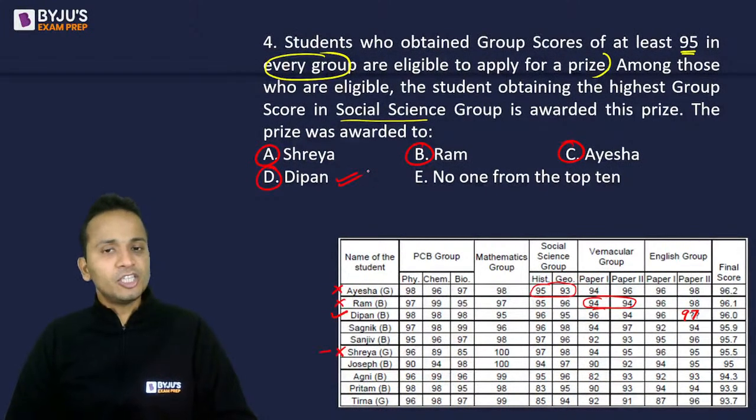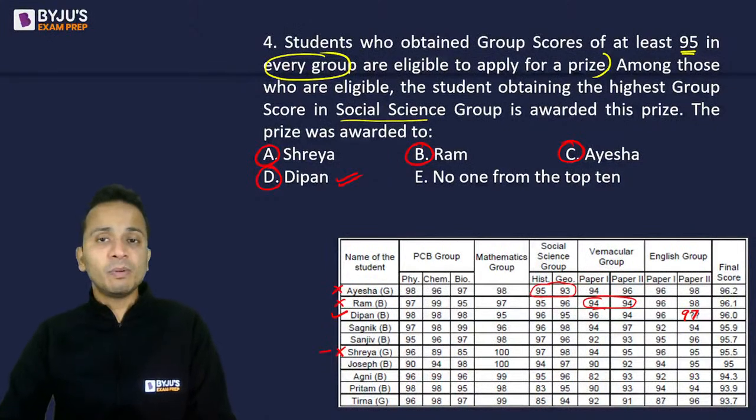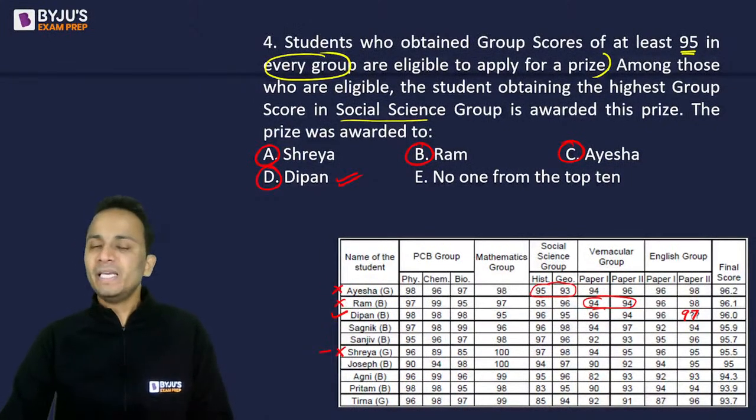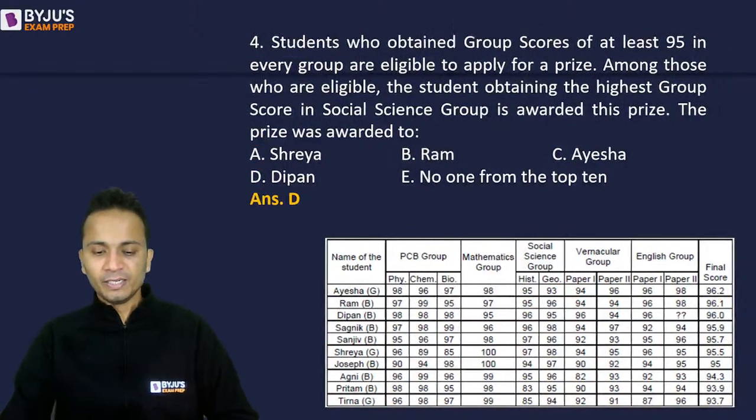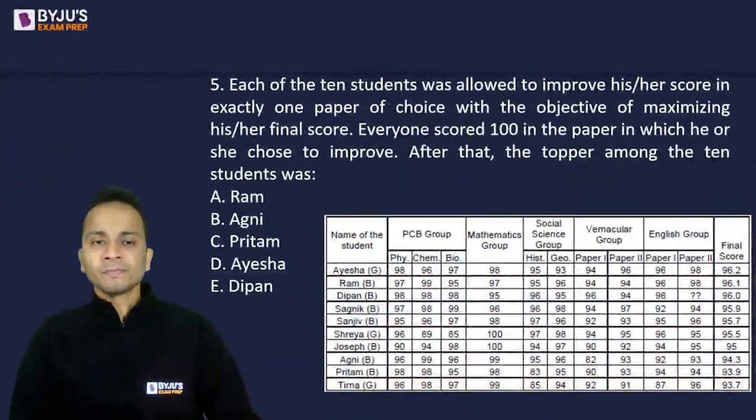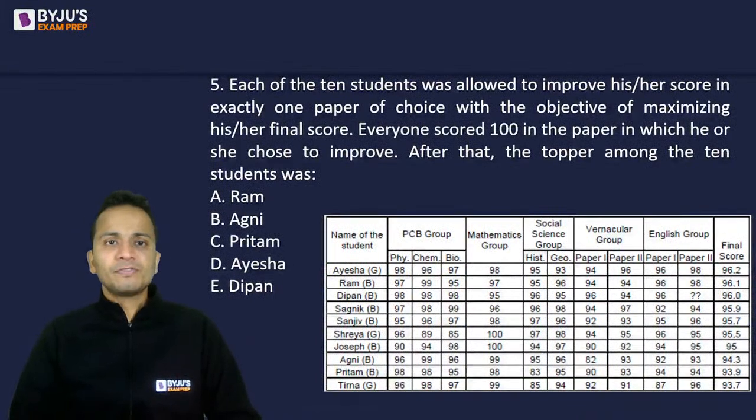Okay, so I have checked the options. Deepan is the only eligible person and hence Deepan will be getting the prize. So correct answer is option D. Okay, next question, question number 5. Now this is slightly tough.